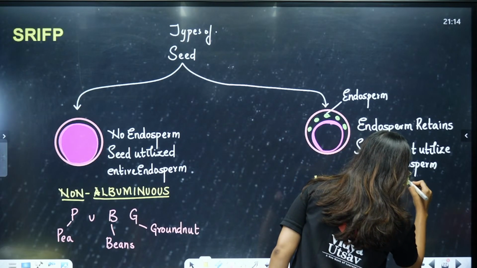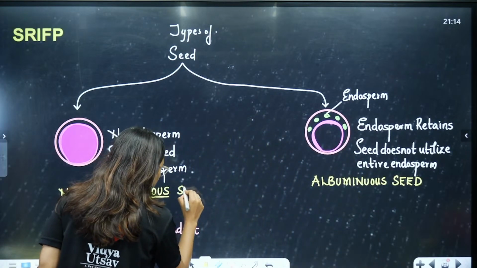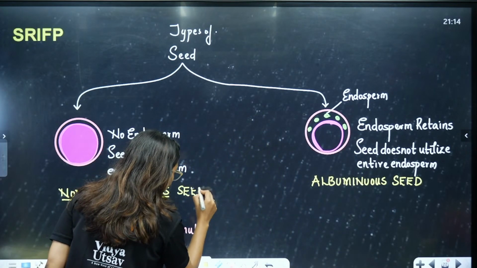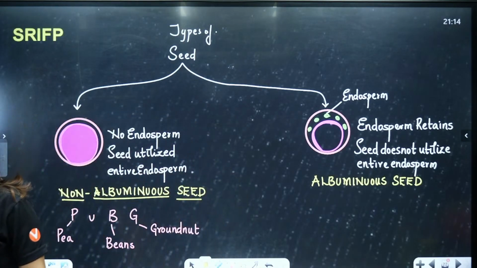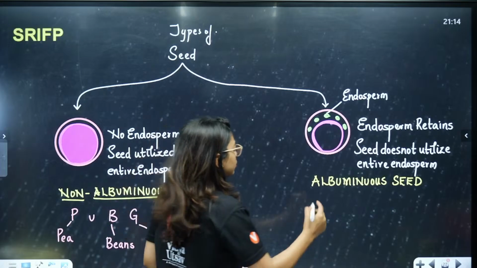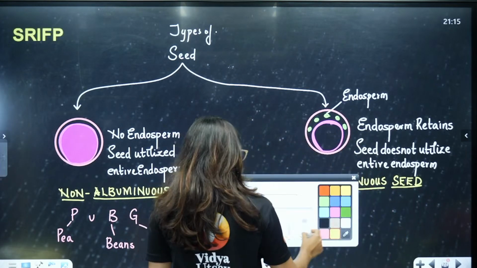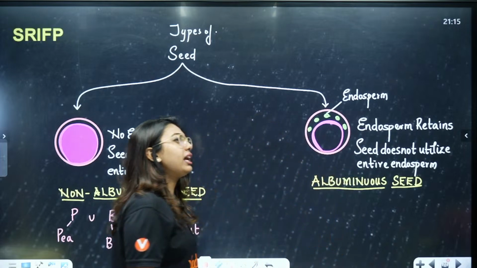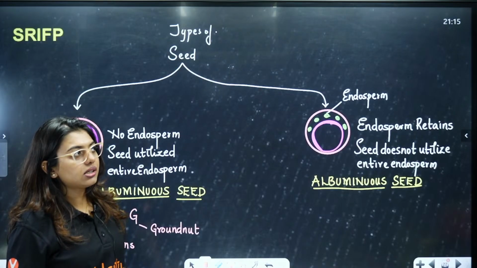Or you can also call them endospermic and non-endospermic, no problem in that. Endospermic, non-endospermic, albuminous, non-albuminous, many words are there. Clear? For albuminous seeds, you can remember Cafe Coffee Day: castor, coconut.